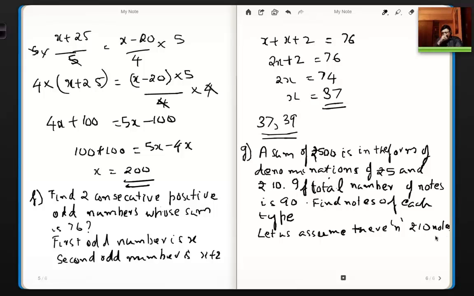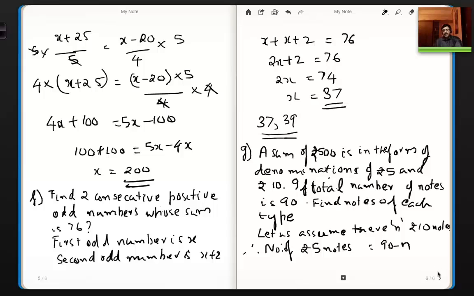There are n rupee 10 notes. So which means how many rupee 5 notes will be there? N rupee 10 notes is there. Total is 90 notes. So the rupee 5 notes will be 90 minus n, right? So that is therefore number of rupee 5 notes equal to 90 minus n, right?